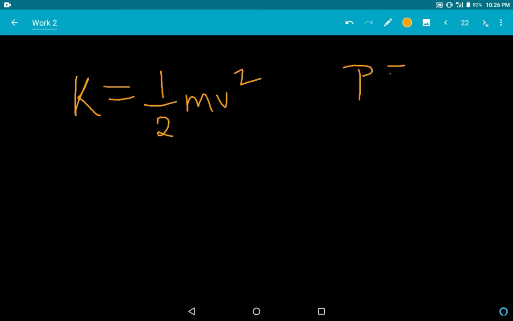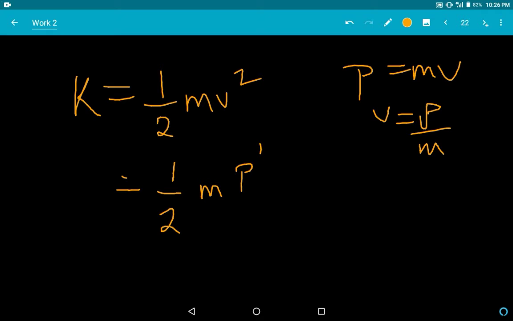Understand? Now see, this is a very important topic for the board. We have half mv square. Now we know momentum is nothing but mv. Now we can write v as p by m. Do you agree with this? Now if I substitute this, m p square by m square, this gets cut m. So what do I get?